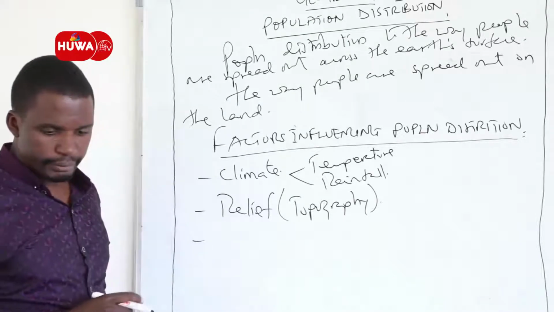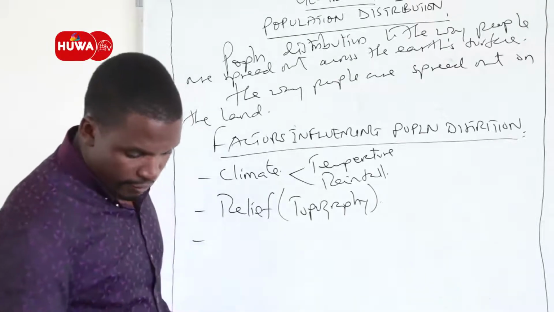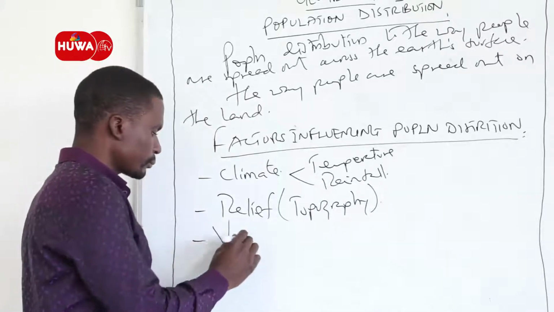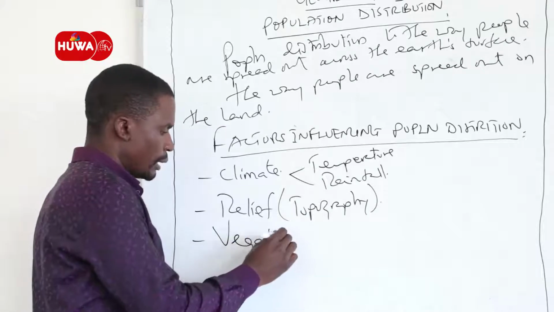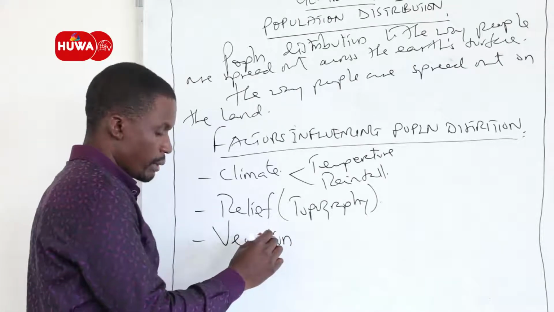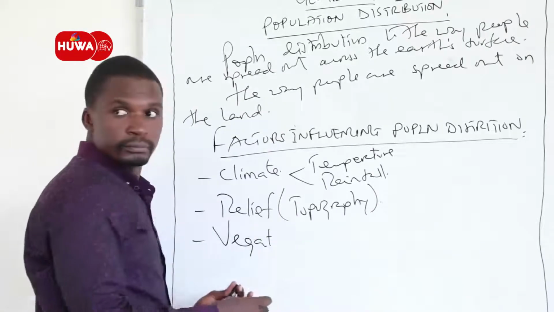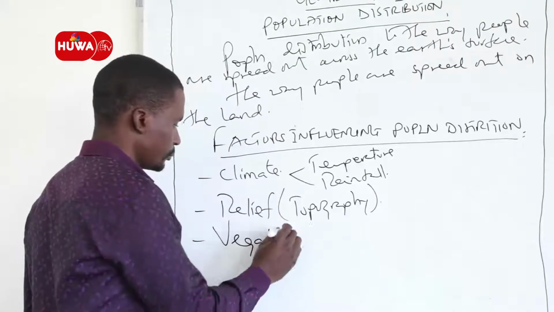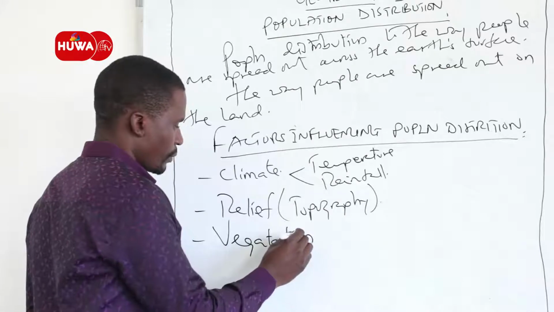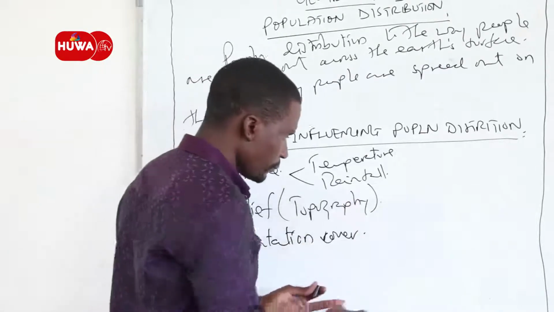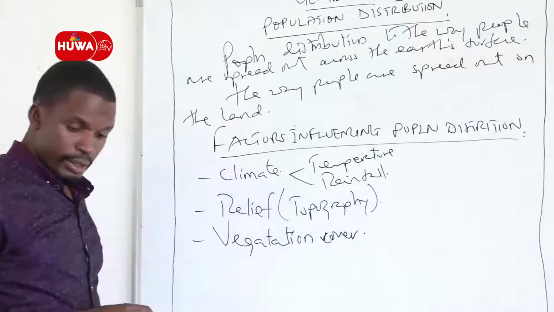Another factor we are talking about is vegetation, or vegetation cover.